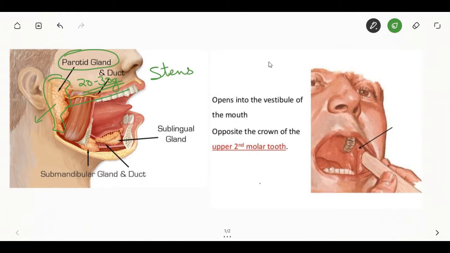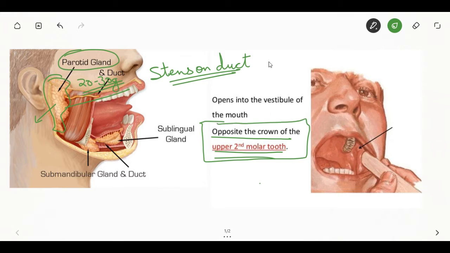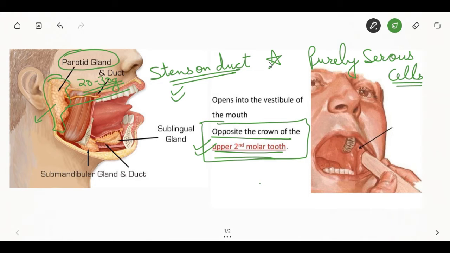So what is the duct? It is the Stenson duct that opens opposite the crown of the upper second molar tooth. For your exam, you just have to remember this. As we discussed before, it contains purely serous cells, and the parasympathetic nerve supply is by the 9th nerve.